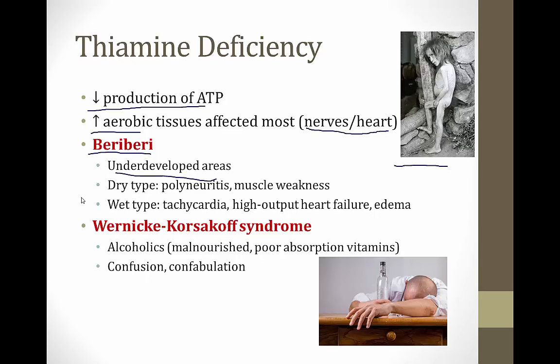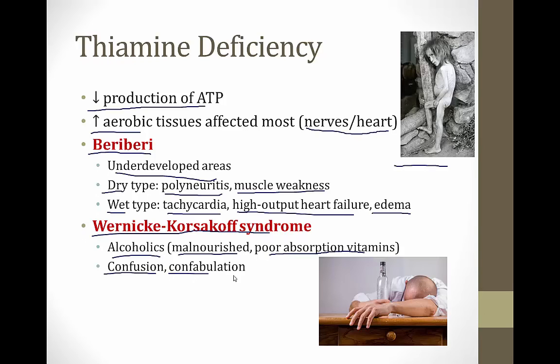The symptoms of beriberi are divided into dry symptoms and wet symptoms. The dry symptoms are polyneuritis, so this will be pain in nerves, also muscle weakness, and the wet symptoms come from heart failure, so the heart can get tachycardic and there can be high output heart failure and children can develop edema in the lower extremities. The other syndrome that occurs from thiamine deficiency is called Wernicke-Korsakoff syndrome. This occurs in alcoholics who are often malnourished, and in addition they poorly absorb vitamins, so they can become thiamine deficient. This can lead to a characteristic cognitive syndrome where they are confused and they confabulate and make up stories, and I talk about the Wernicke-Korsakoff syndrome in more detail in some of the neurology modules.